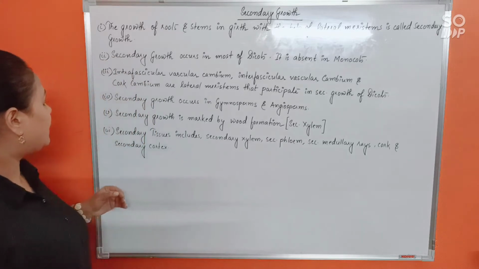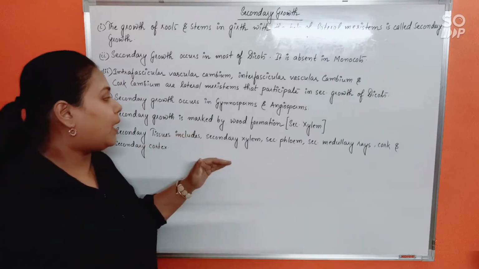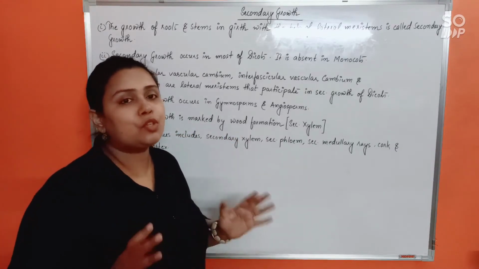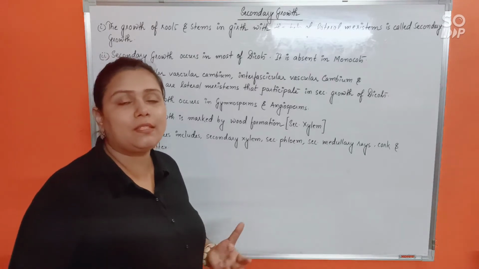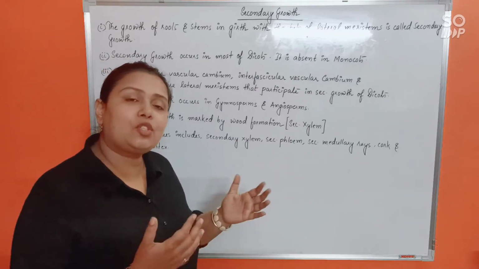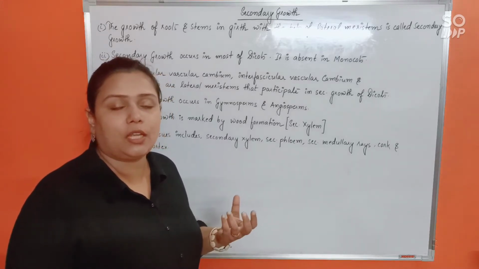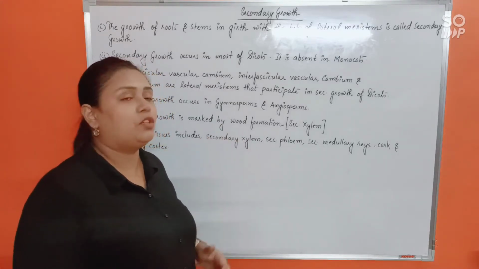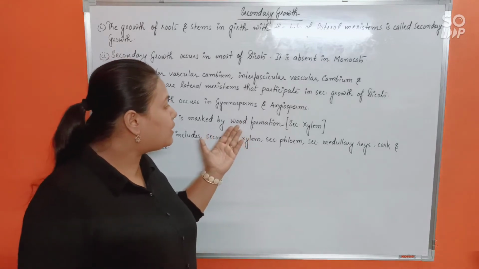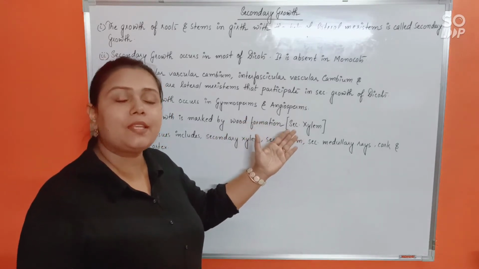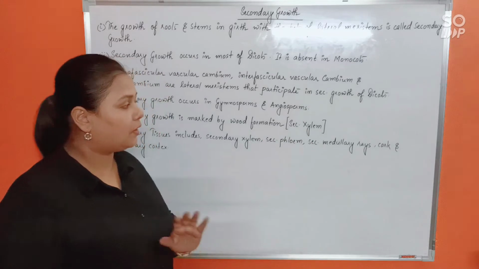Next, secondary growth is marked by wood formation. This is the most common way by which you can say whether a plant is showing secondary growth or not. When secondary growth begins, wood formation can be seen, and that wood itself is technically termed secondary xylem.